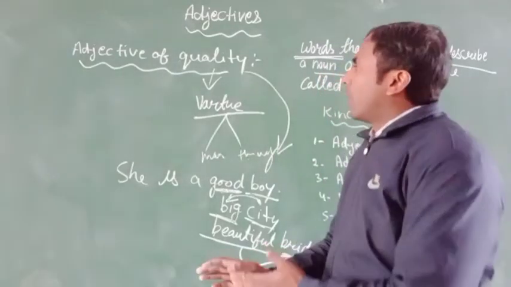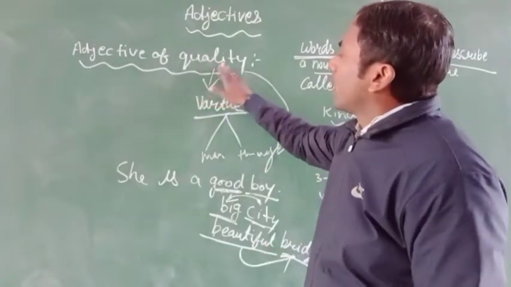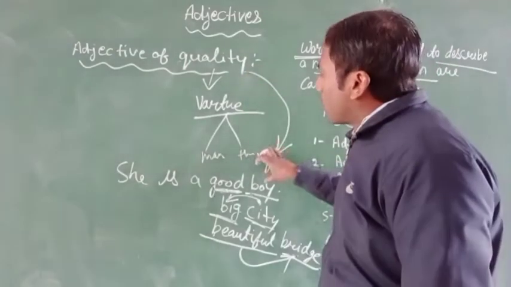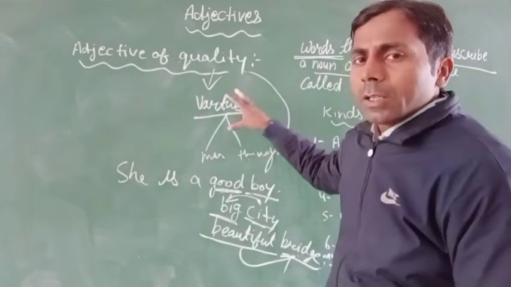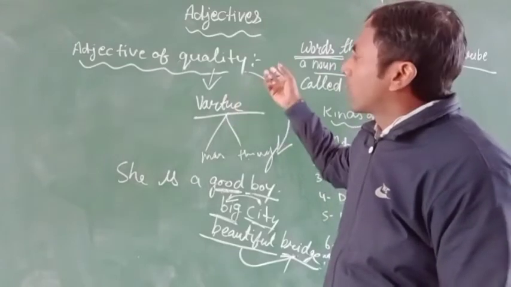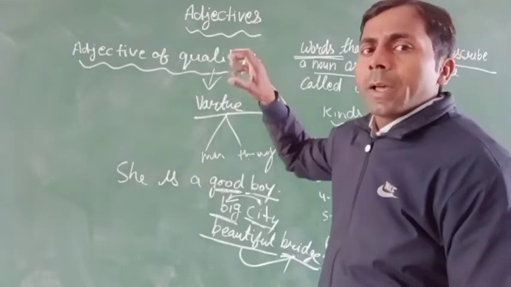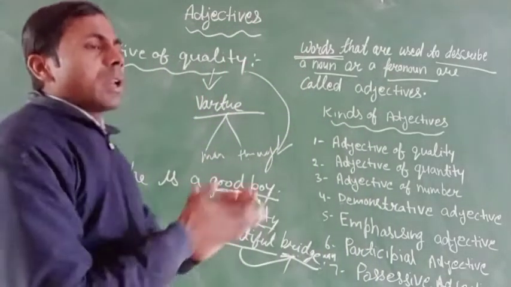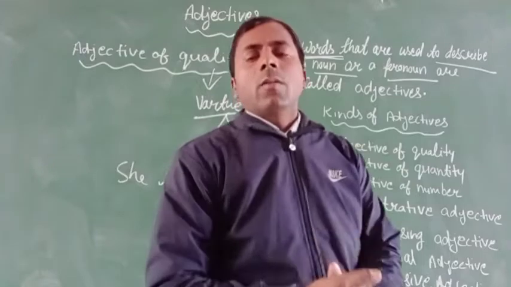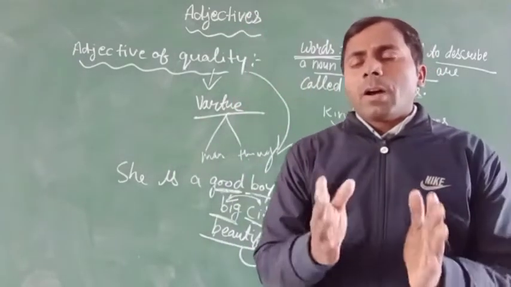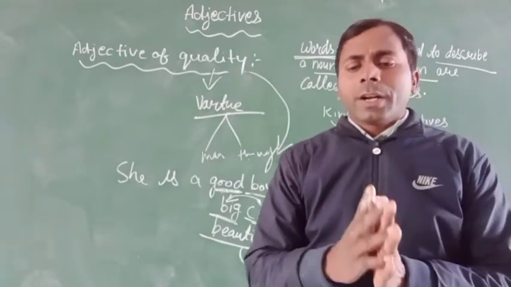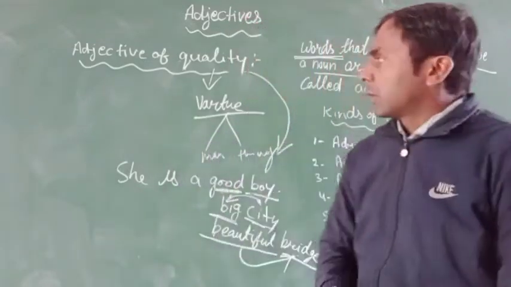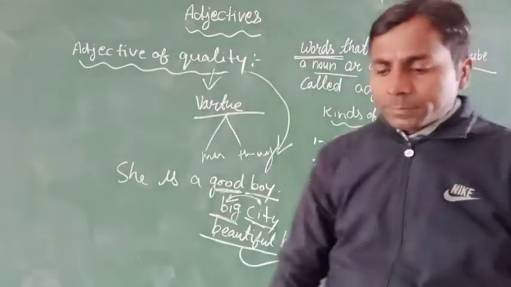This type of word, the adjective of quality, tells us more about the person or things. You can see good, big, beautiful, tall, small, bad, etc. are words that tell us more about the quality of things.